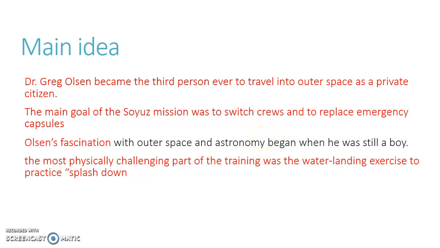So all these points come into the main idea. The main idea takes up all these points, and you can take any point. All these 4 points you can take, and all of them would actually correlate to the main idea. That is what the main idea is all about: all important aspects of the passage should relate to the main idea. So in that sense, this is how you get the main idea.